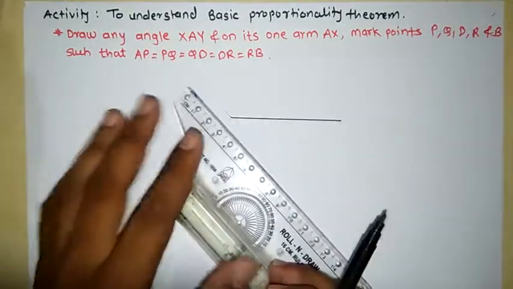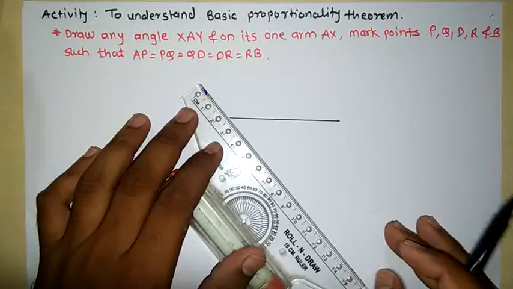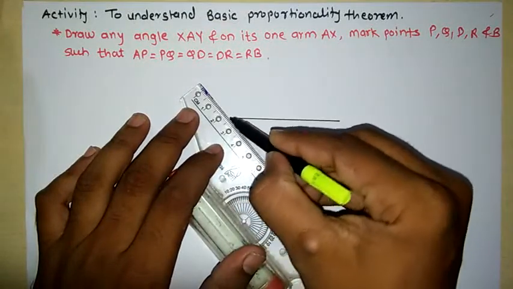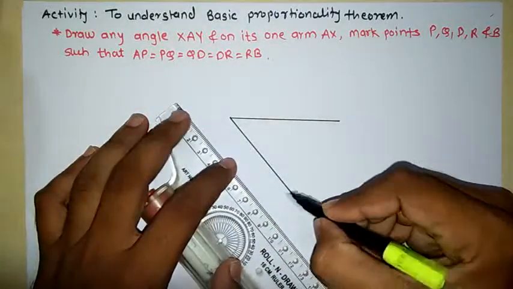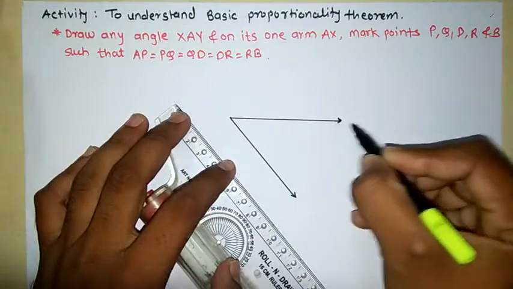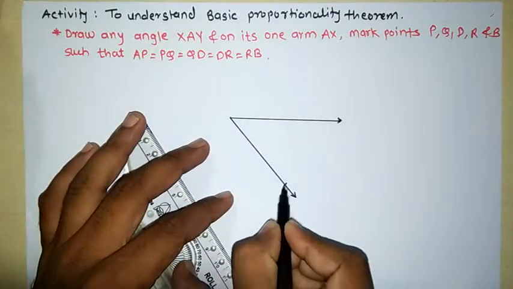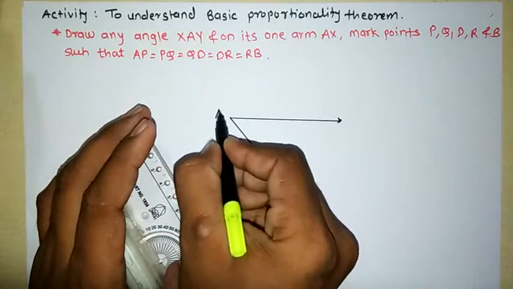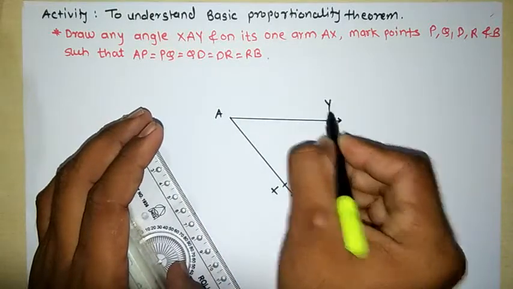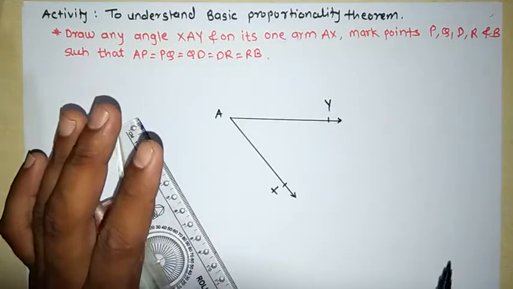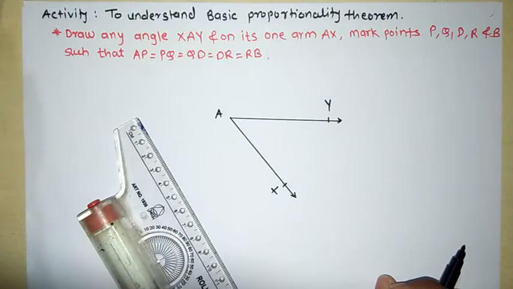This is the angle XAY. I will name it: this is X, this one is A, and this is Y. Here this angle is XAY. The first step is to draw any angle XAY.